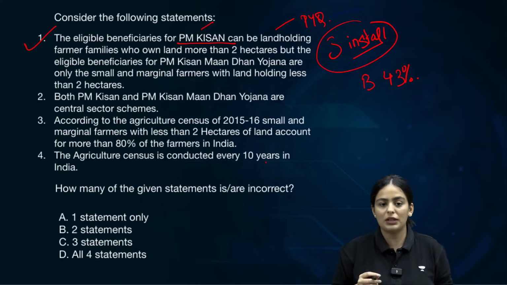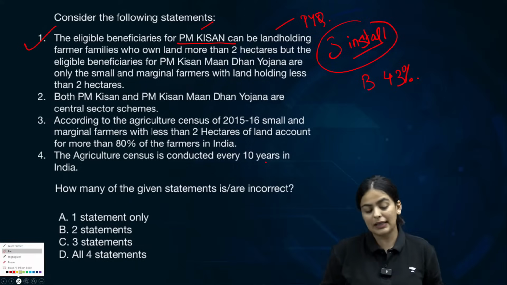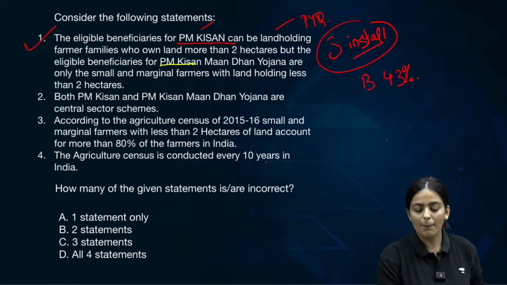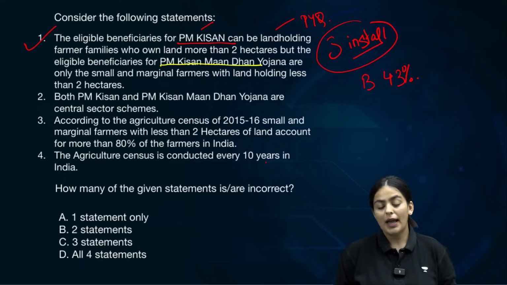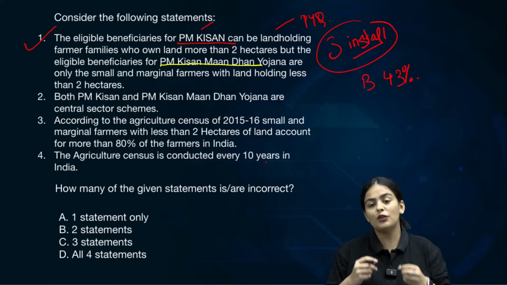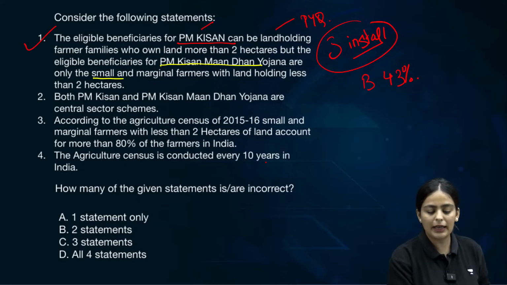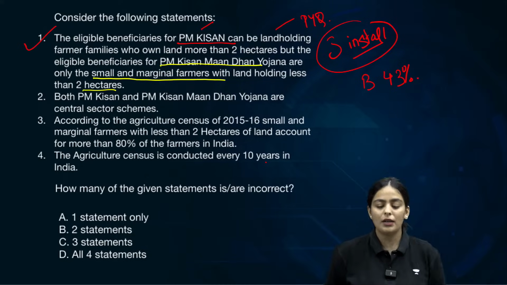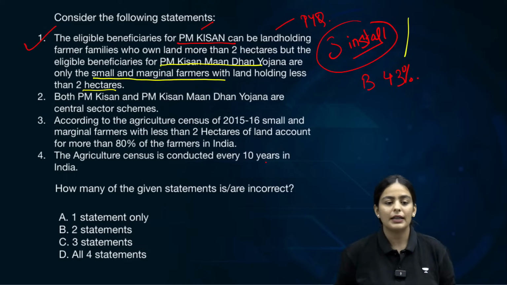Please make sure that you know this, irrespective of the size of the holding. Clear, everyone? Whereas the second scheme, which is the PM Kisan Man Dhan Yojana, is a pension scheme for the farmers. And in this pension scheme, the eligibility is only for the farmers who own land up to 2 hectares, which are categorized as small and marginal farmers. Is this clear? Point number 1, when we are understanding the difference in eligibility, is this clear?